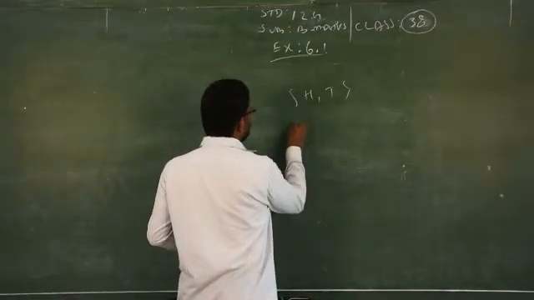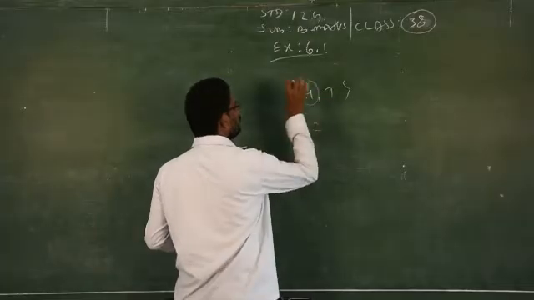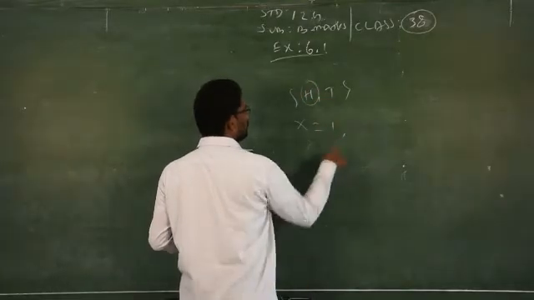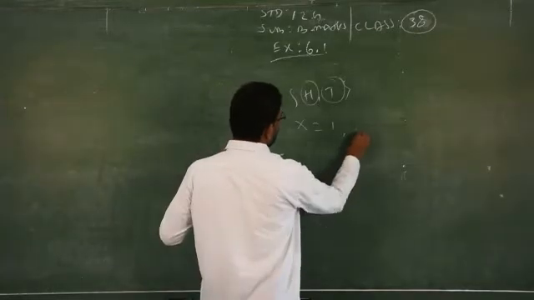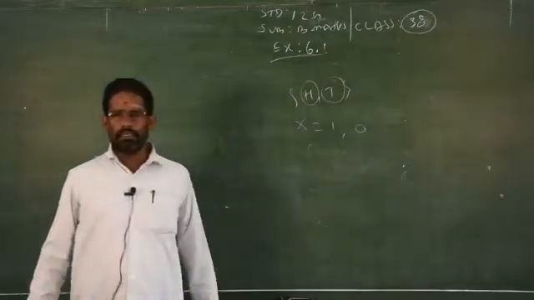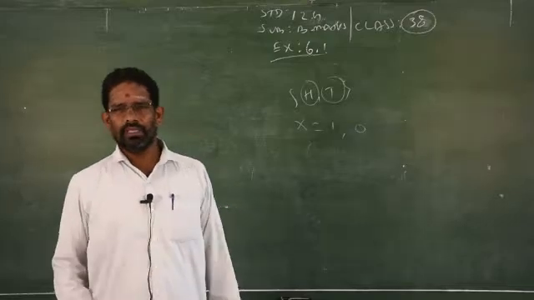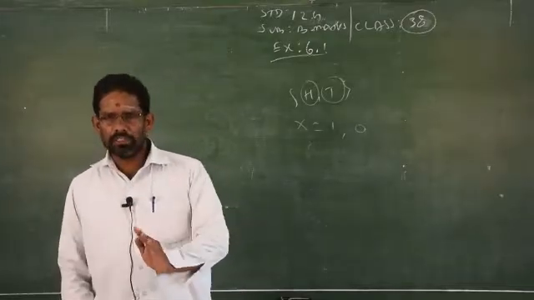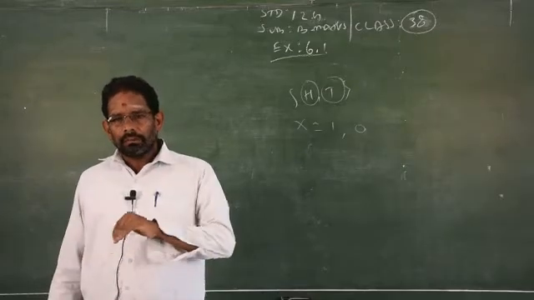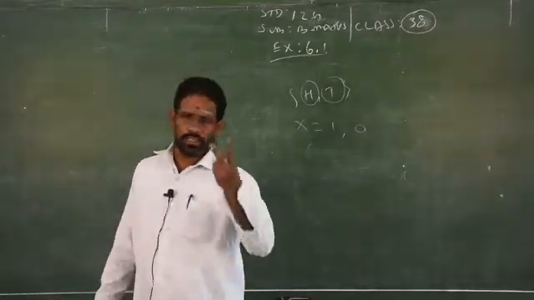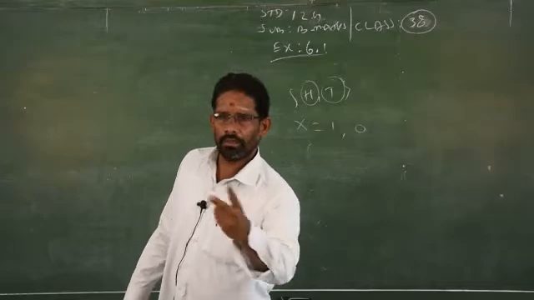For that random variable X, if we want to get one head, then the value will be 1, and if you want to get only the tail, that will be 0. So X will take the values 1 and 0. Clear? In business maths, there are only 2 categories, either loss or profit.